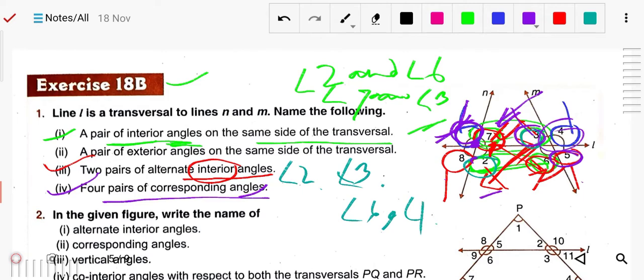Corresponding angle means we take one side, and at one point we have to take the interior, then at the other point we have to take the exterior. If we take the interior at one point, at the other point we have to take the exterior, likewise.